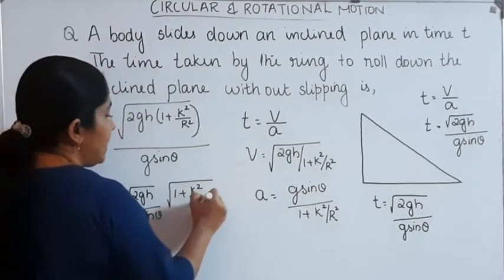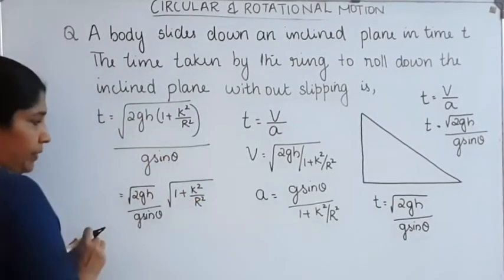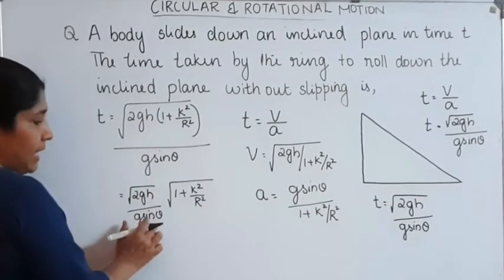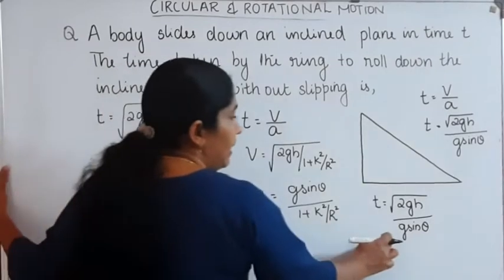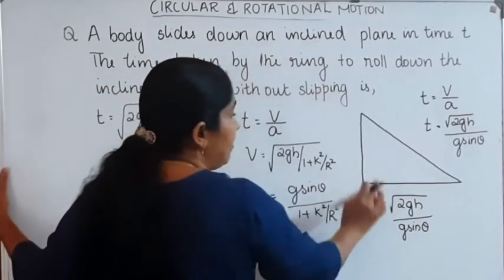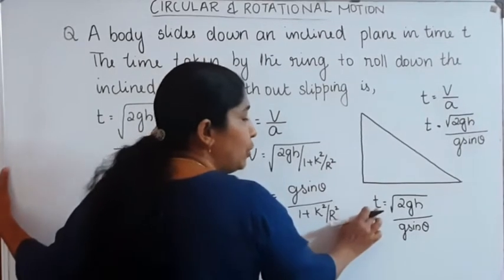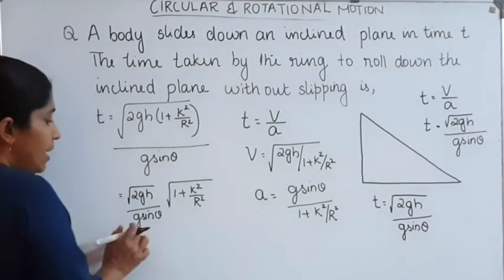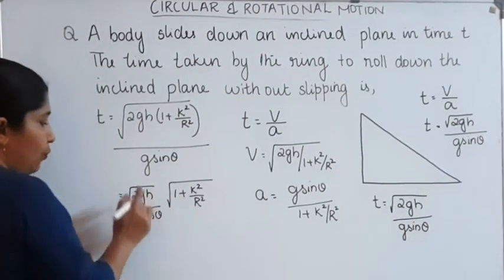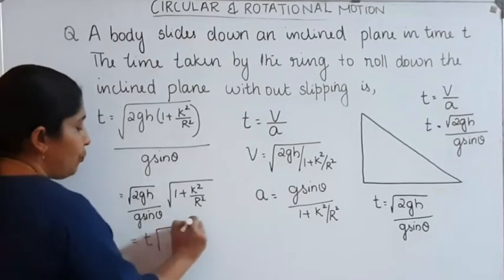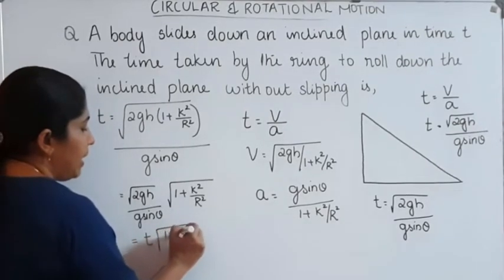Okay. We can split that equation into two. In the case of a sliding body, the time taken is t, and the equation for the time t is root of 2gh divided by g sin theta. So instead of this value, we can substitute t. So the time is t into root of 1 plus k square divided by r square.